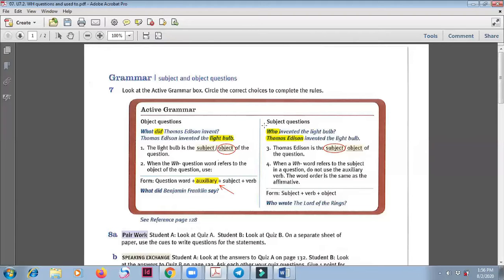Next is subject questions. Who invented the light bulb? Thomas Edison invented the light bulb. Thomas Edison here is the subject of the sentence. In this case, you use who to ask the subject. But we do not have an auxiliary here. You just change Thomas Edison with who. Who invented the light bulb?